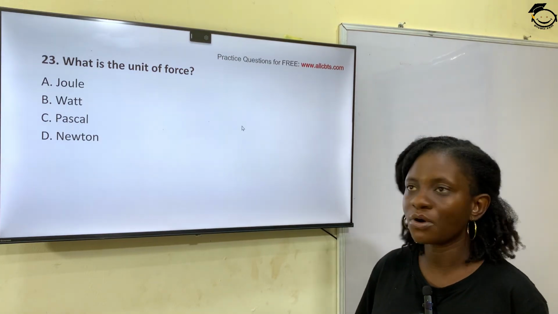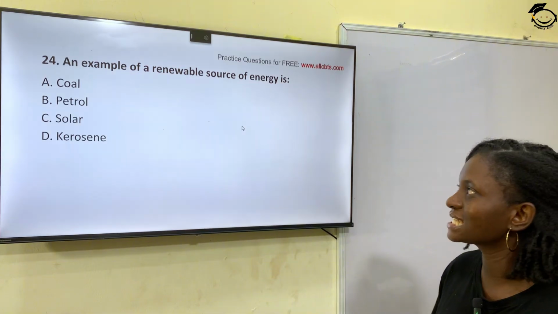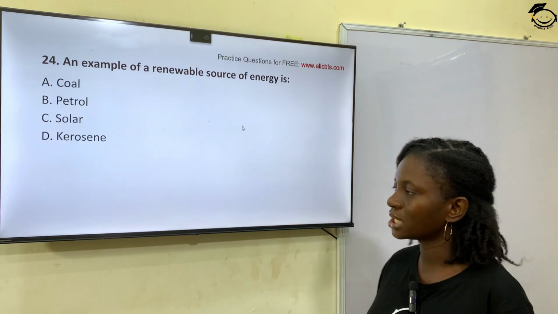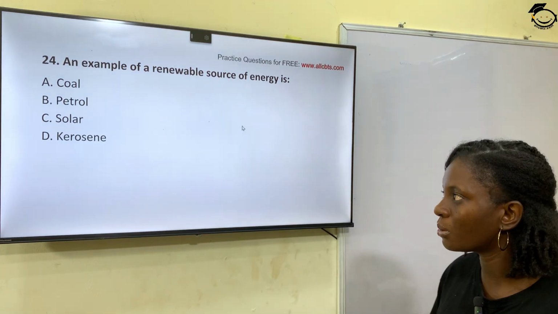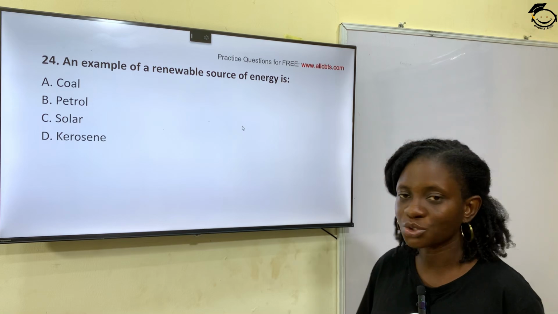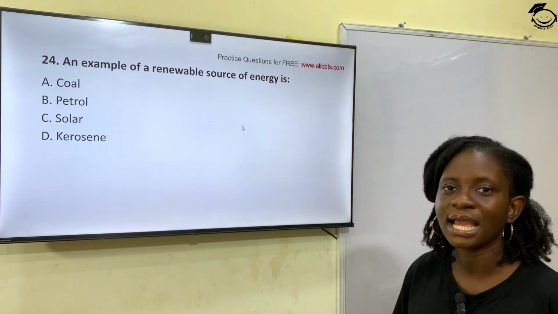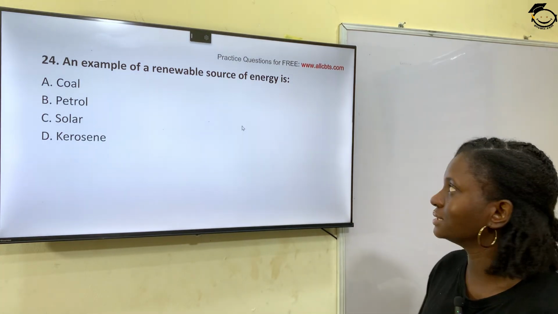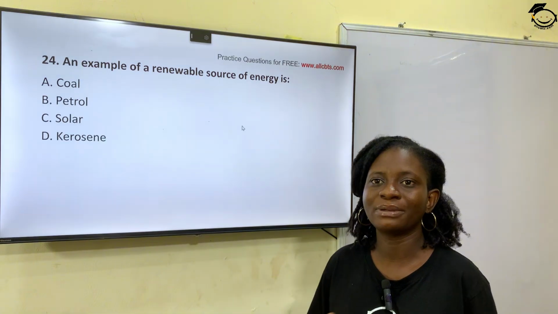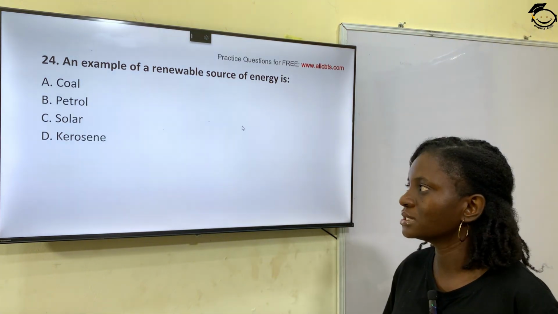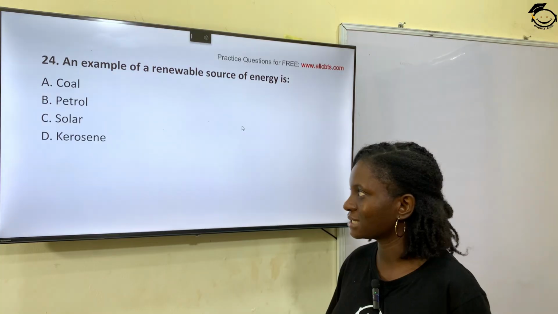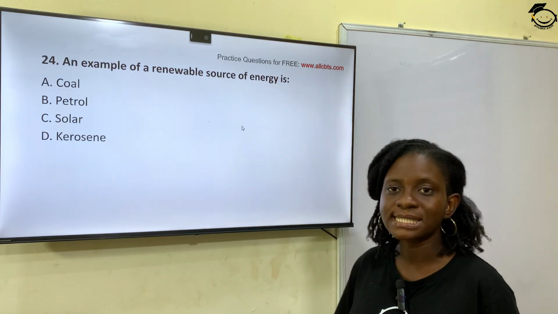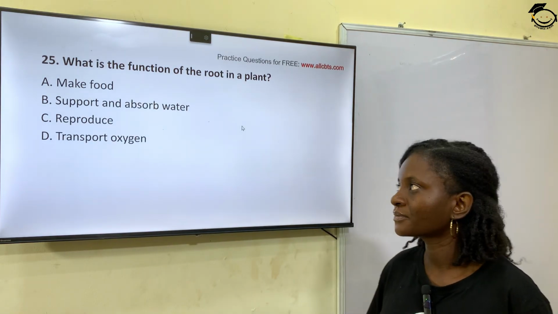Question 24. An example of a renewable source of energy is option A, coal, option B, petrol, option C, solar, and option D, kerosene. A renewable energy is energy that can be replaced quickly. So option C, solar, is the correct answer. Solar is a kind of energy that is derived from sunlight. So option C is the correct answer, solar.